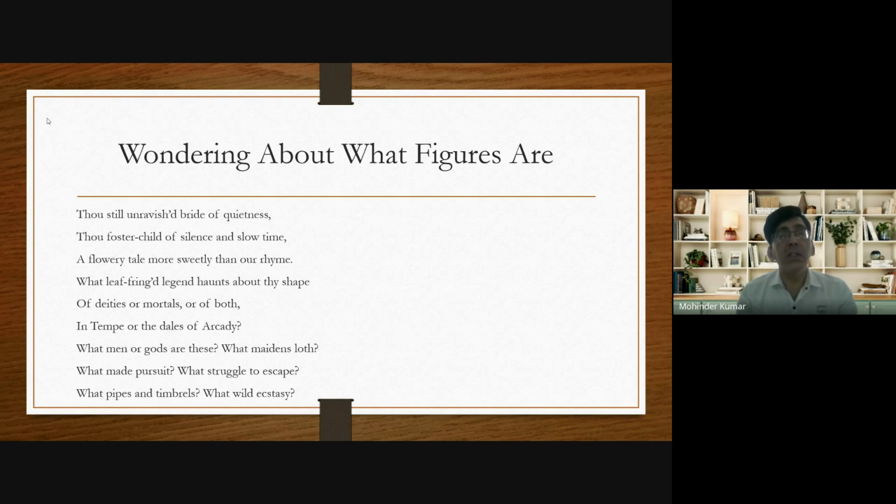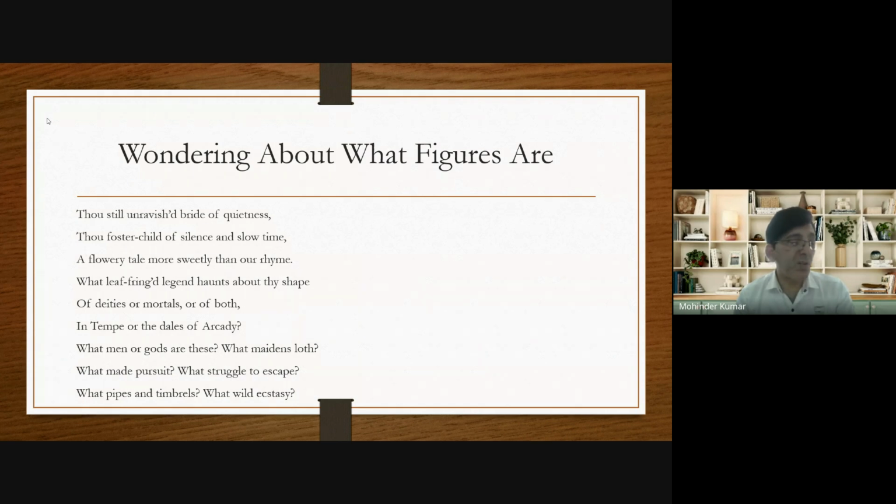Now, on the urn, there's another picture, because there are so many persons depicted on the urn. What does he say? What men or gods are these? What maidens loth? Maidens means young girl, and loth means unwillingness or reluctance. What mad pursuit? What struggle to escape? What pipes and timbrels? What wild ecstasy? Now, what does he say? He finds so many figures on the urn, and that's why he says, "What men or gods are these?" So, John Keats asks whether those figures are of men or of gods.